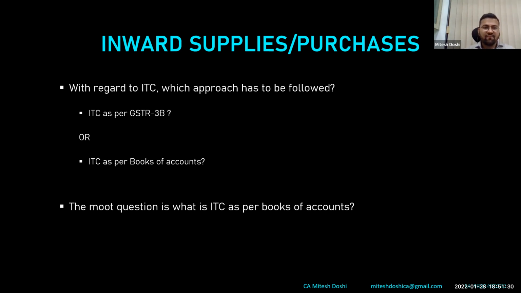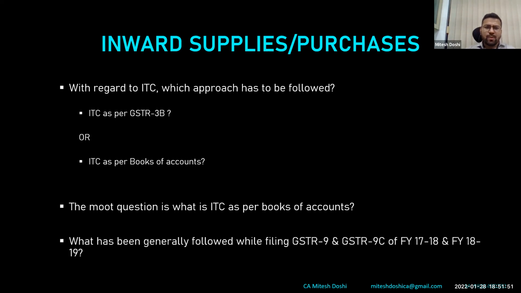Though we might be of a different view, we can discuss this. But ideally, this is what I feel. So, what is books of accounts? Ideally, the ITC base is ITC as per tax GLs. It can be right, it can be wrong. So we have to prepare a reconciliation, and that reconciliation would ideally form part of 9C unreconciled items, in my view. That has to be highlighted. I would share a few practical examples in the later part.